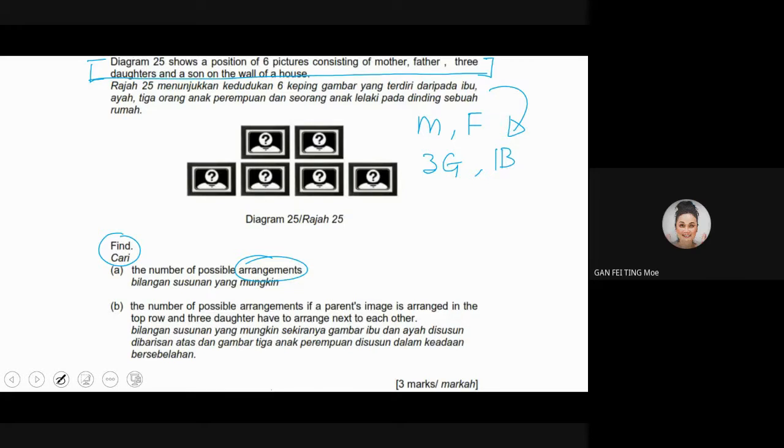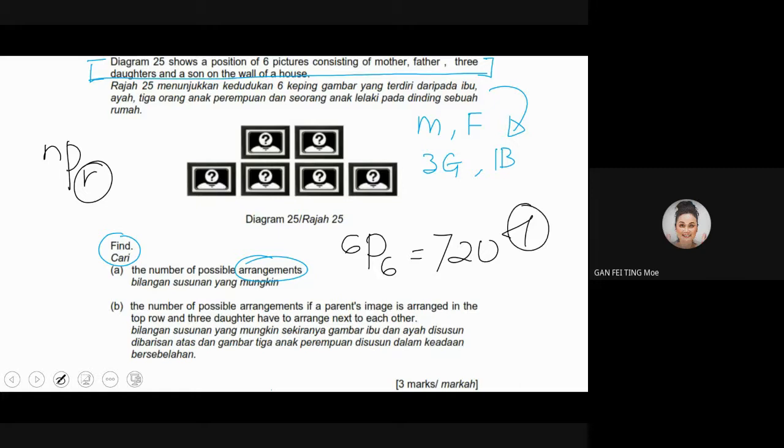So you are going to rearrange the 6 pictures. So how do you arrange? Your formula is nPr. Your n is 6 pictures. How many do you want to rearrange? 6. So 6P6. Press your calculator. Yes, very good. You get 720. So you already obtained 1 mark here.